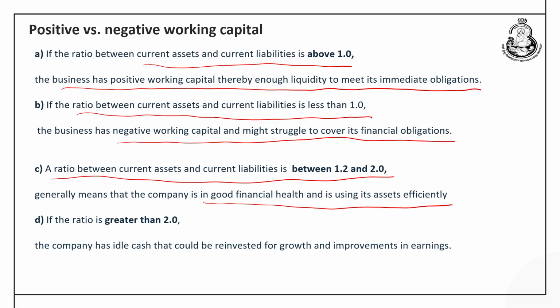But if it is more than 2, that does not mean that it is a very sound position, because if the working capital is too low, it is going to create problem in meeting the current obligations, but if it is too high, it means company has kept idle cash that would have been invested in some profitable projects to improve the earning of the company. So, this discussion on positive and negative working capital is important, because it is going to show whether the company has enough working capital, very high working capital or insufficient working capital.